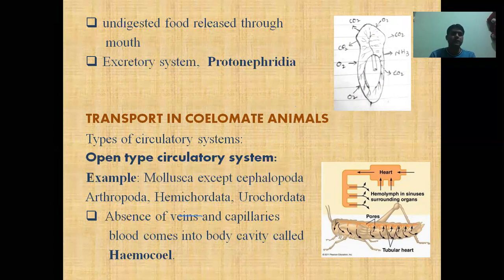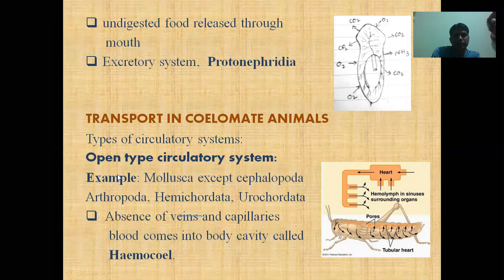So animals must contain a circulatory system. Means there is a co-development of coelom and circulatory system in the animals according to the evolutionary point of view. On the basis of circulatory system, there are two types of circulatory system. The first one is the open type circulatory system. First of all, we are going to discuss the open type of circulatory system.